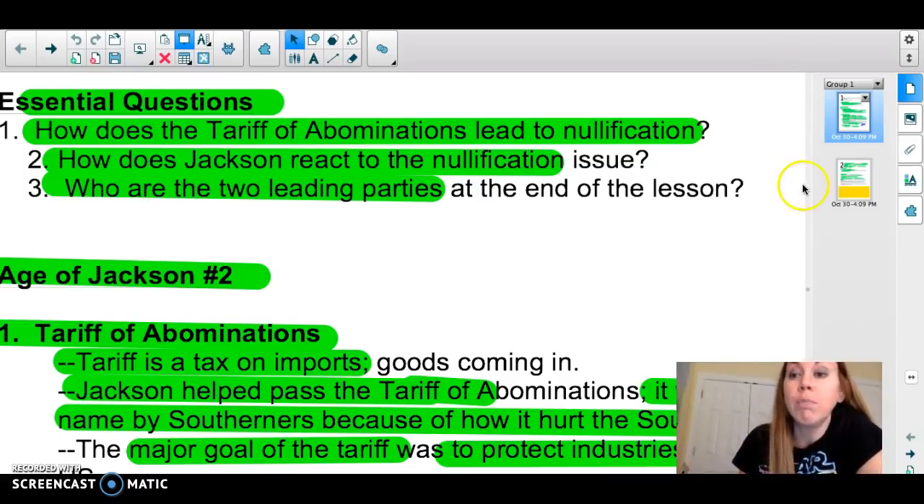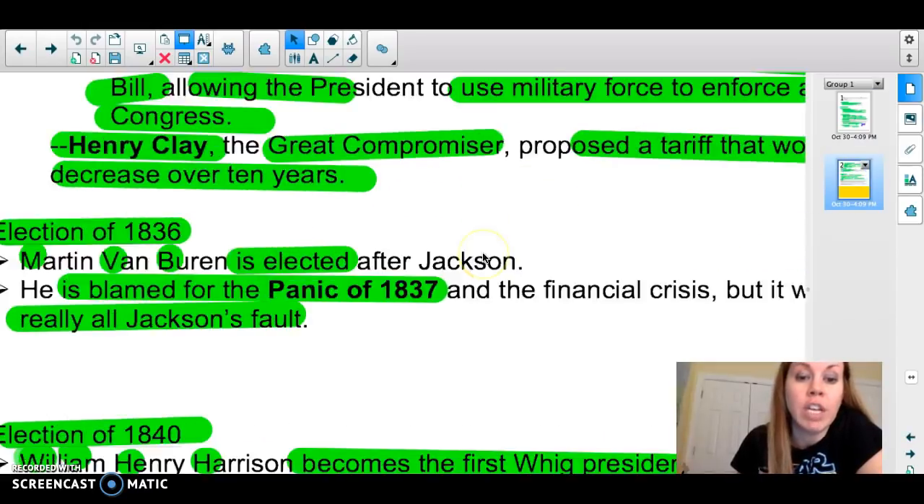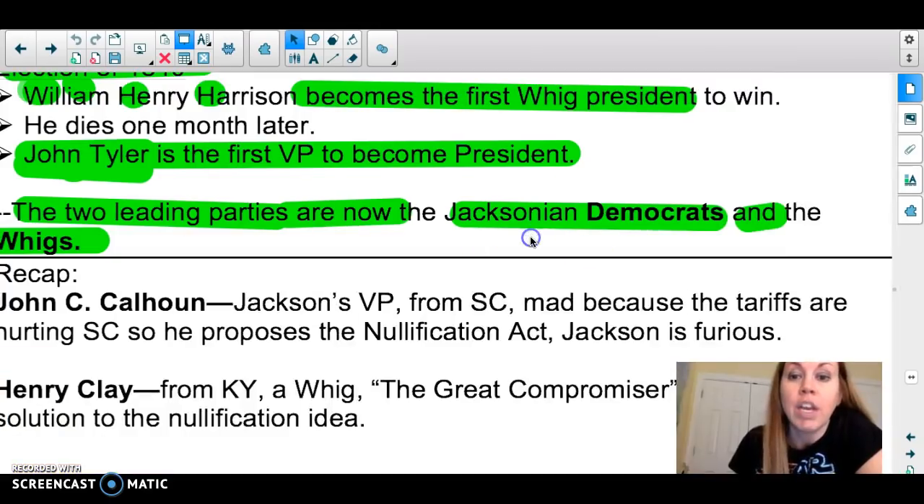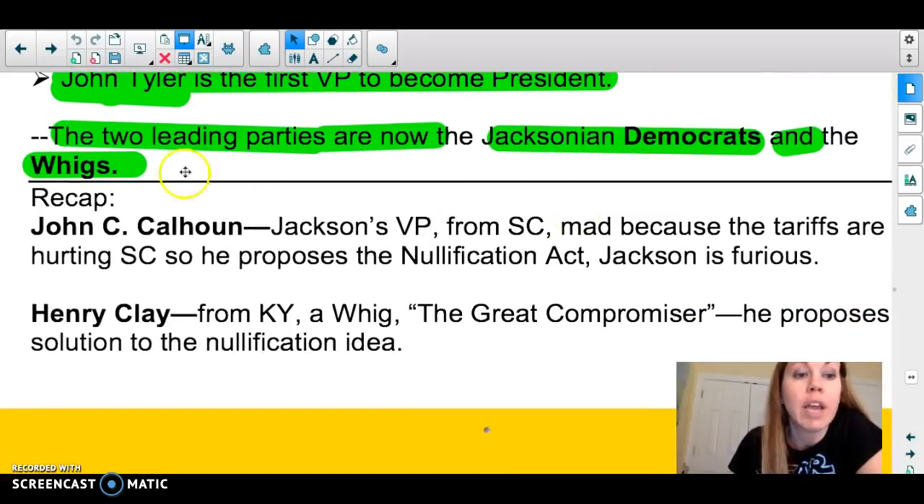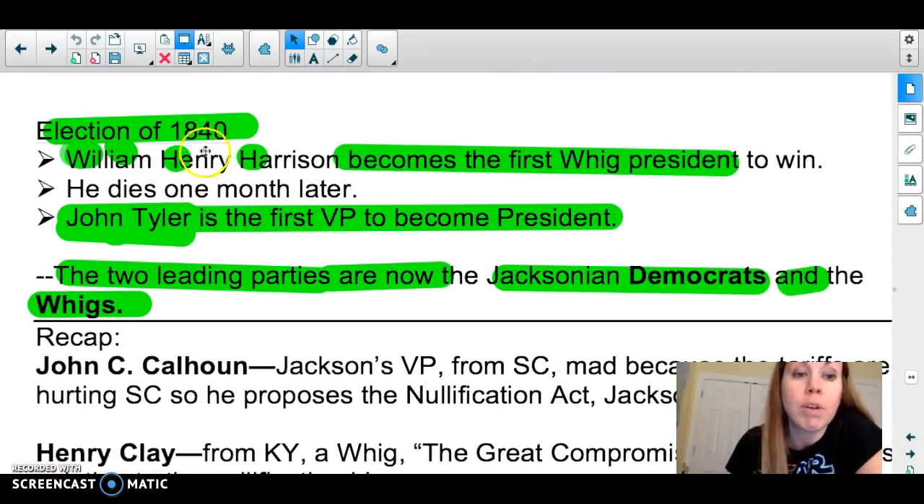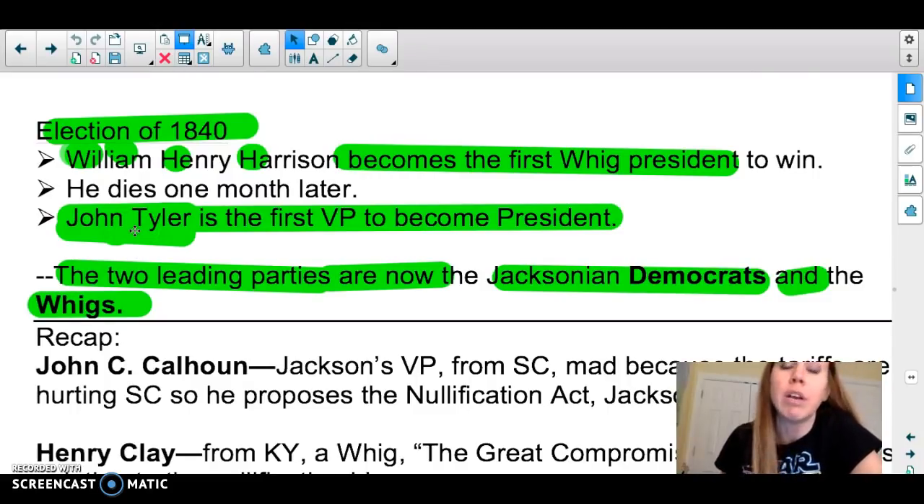Who are the two leading parties at the end of the lesson? And they would be Jacksonian Democrats and the Whigs. We get William Henry Harrison as the first Whig president, then John Tyler when William Henry Harrison croaks.